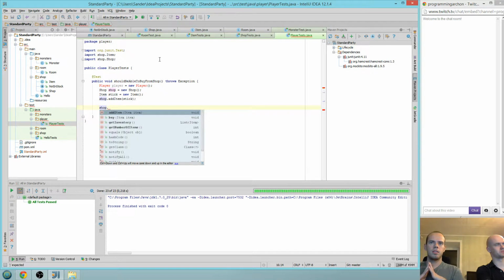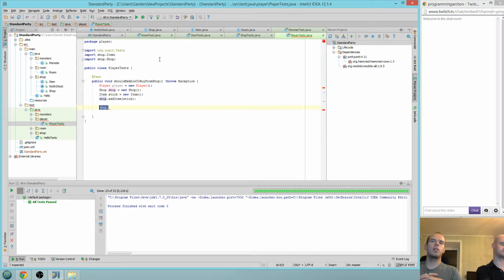Shop. Should it be like a class or a function in player where it receives the shop and the item as parameters? Something like that, yeah.